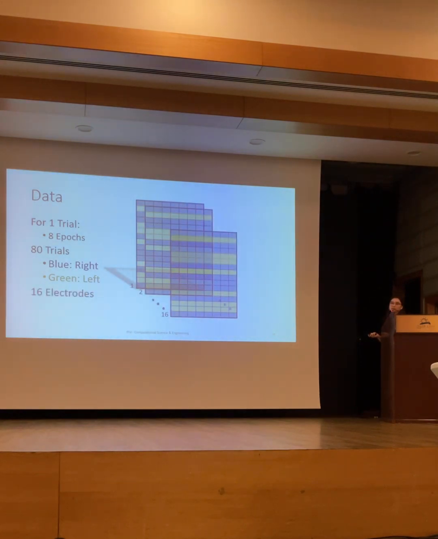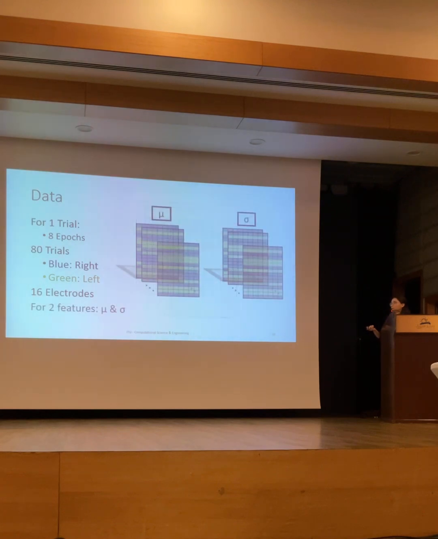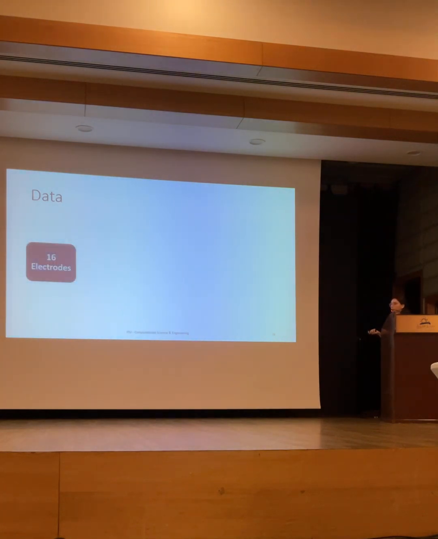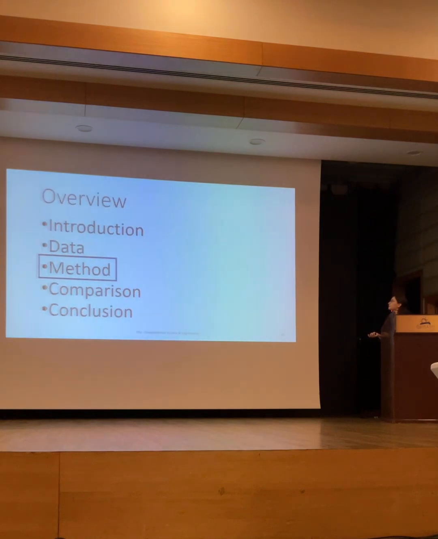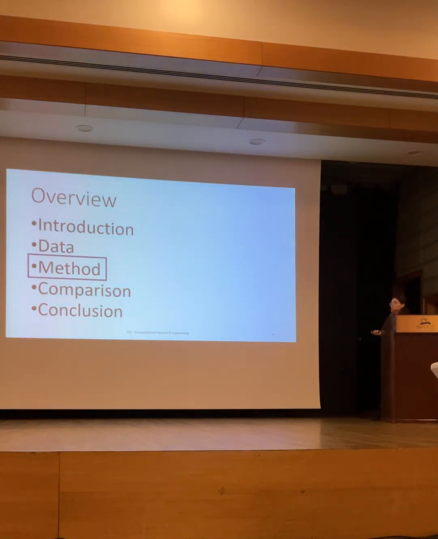There are 16 different electrodes, and we also use 2 different features, mu and sigma. Although there are 16 electrodes and 2 different features, the whole process and the data structure are the same. So, as a representative sample, I will continue with 1 electrode. And let's continue with the method part.